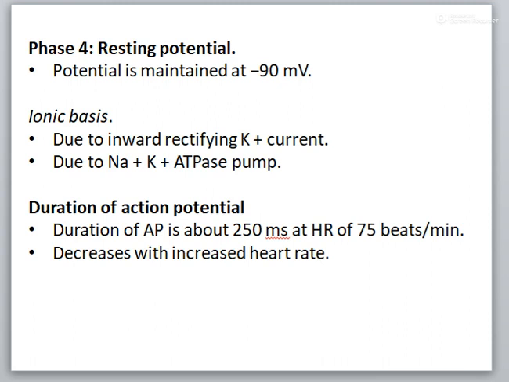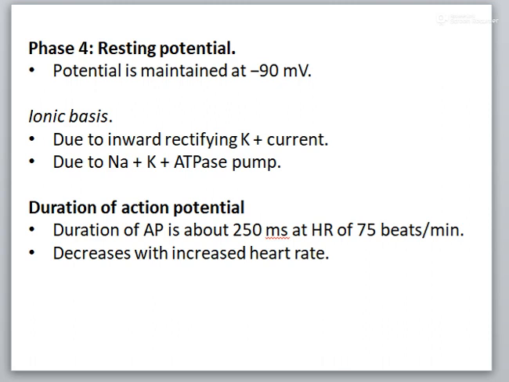The duration of the action potential is about 250 milliseconds at a heart rate of 75 beats per minute. The duration of the action potential decreases with an increase in heart rate.